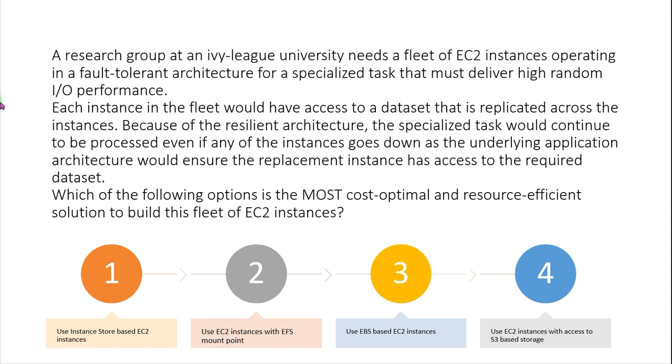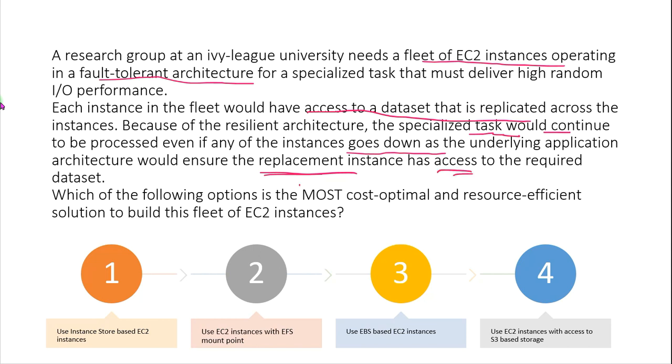So the requirement here is a fleet of EC2 instances operating in a fault tolerant architecture, and each instance should have access to a dataset that is replicated across the instances. The specialized task would continue to be processed even if any of the instances goes down, as the underlying application architecture would ensure the replacement instance, and this replacement instance should have access to the required dataset.